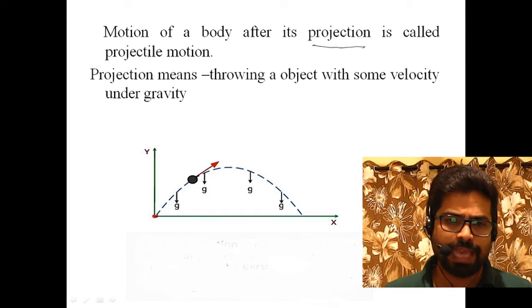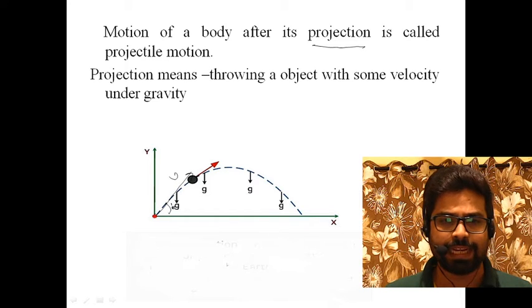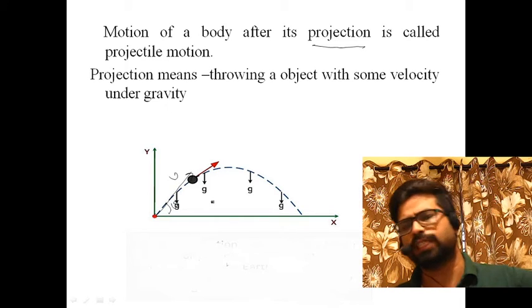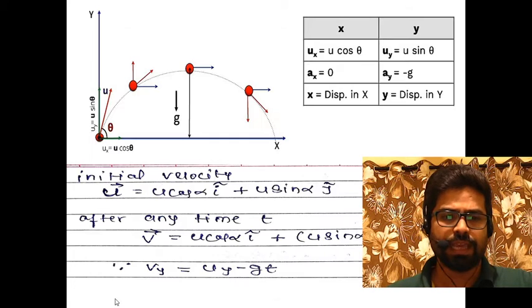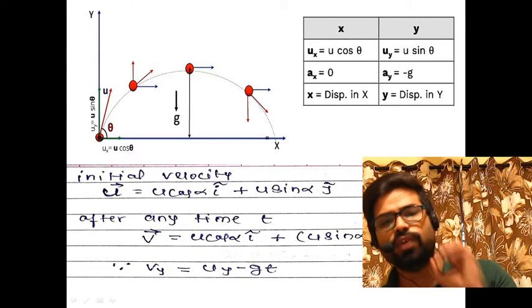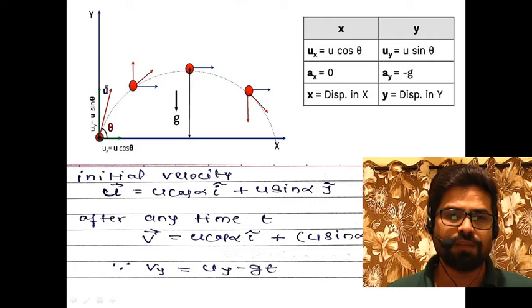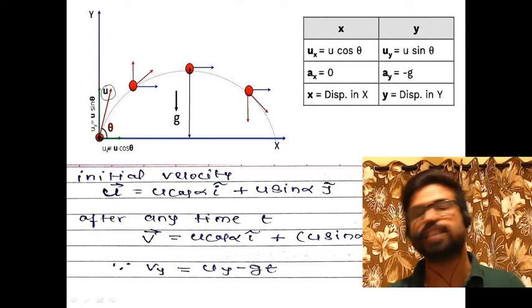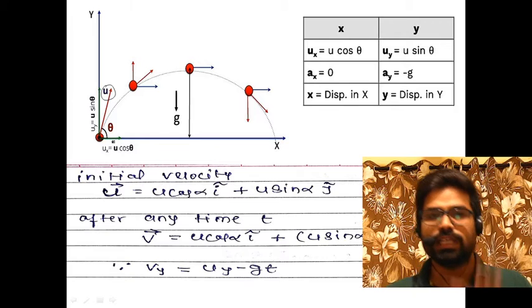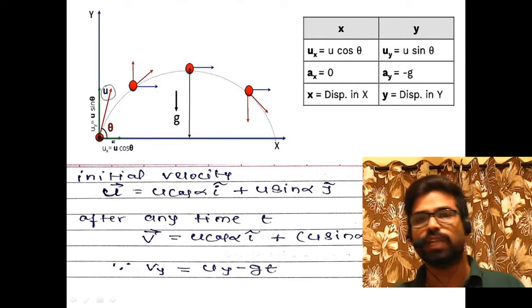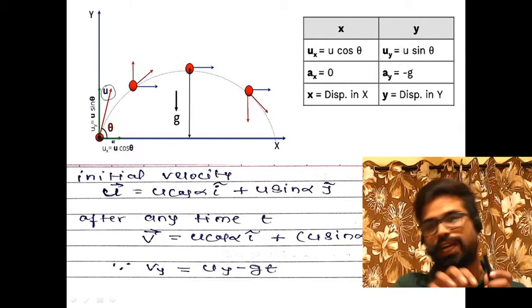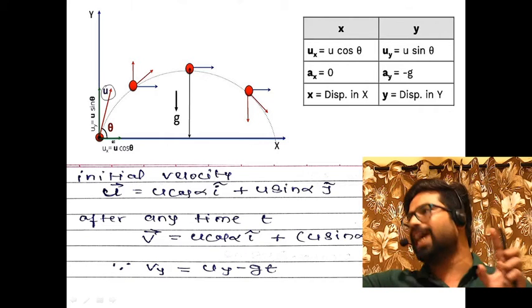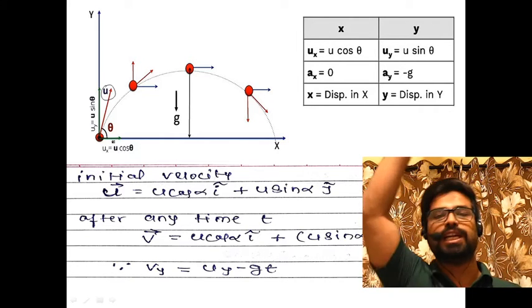So if I have some ball and I project it with some velocity u at an angle theta, this is a projectile motion. Suppose the initial velocity of the projectile is u and its angle is theta. Then my suggestion is to divide this motion into two straight line motions, one along the x-axis and one along the vertical axis.